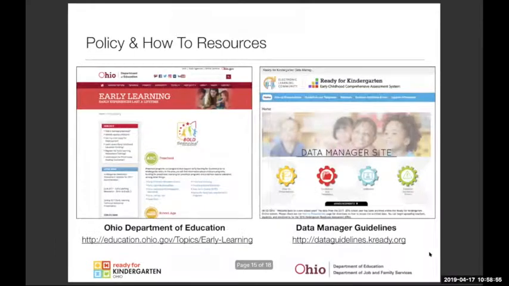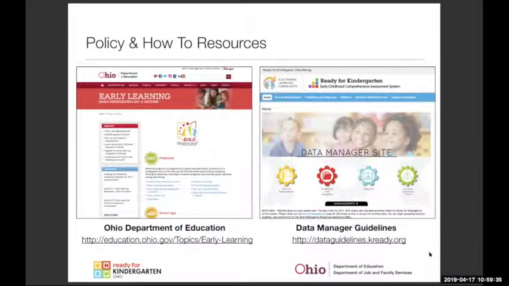A couple of last items, just to make sure that if you have questions related to policy, or you're having some challenges with some how-to kinds of questions, these are some resources that you can go to. Obviously, the Ohio Department of Education's website, under the topic of early learning, you can click there and get to the early learning assessment information. And so we definitely want to make sure that that is a place that you frequent, certainly not just for policy questions, professional development, and just resources about the assessment in general. That is a great starting place for all of you.